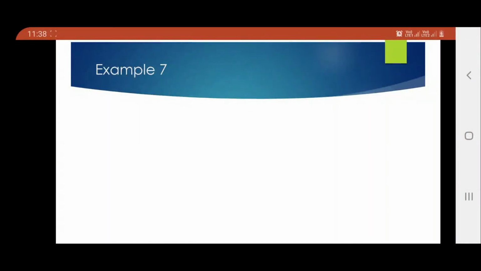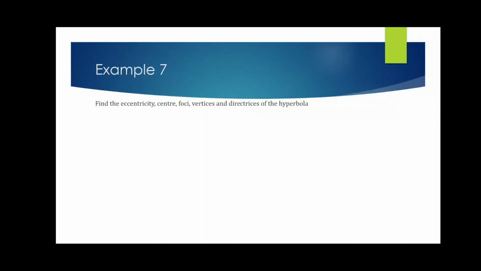So the first problem of this topic: find the eccentricity, center, foci, vertices and directrices of the hyperbola. By now you people have already got used to this idea. So these are the questions given. Let us not solve all of them, you already know how to do it. The first one is x square by a square minus y square by b square equals 1. In case of hyperbola it is pretty easy, because whichever term is positive, that is the transverse axis, whichever is negative is the conjugate axis. So from there I get the values of a and b as 4 and 3.